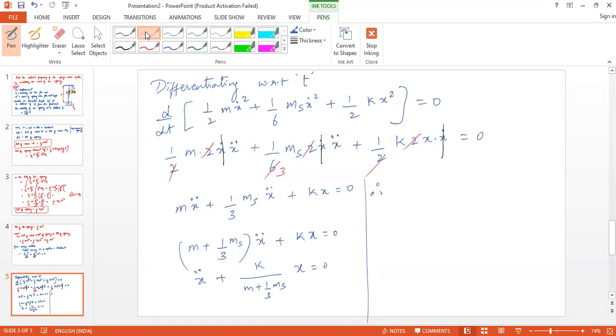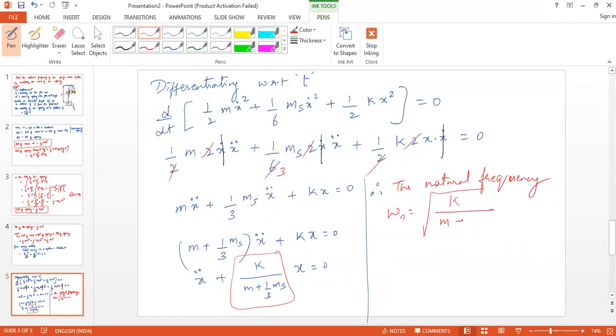Therefore, what is the natural frequency? Omega n is equal to root of this, right? The root of k by (m plus 1 by 3 ms).